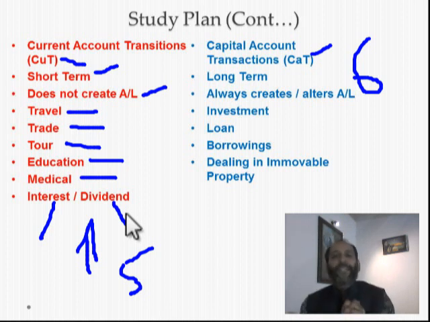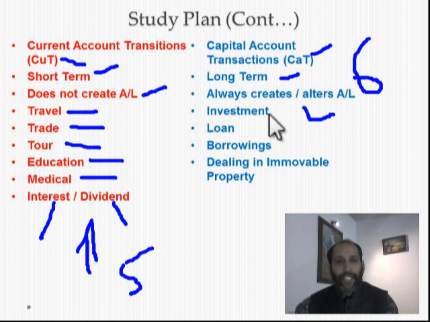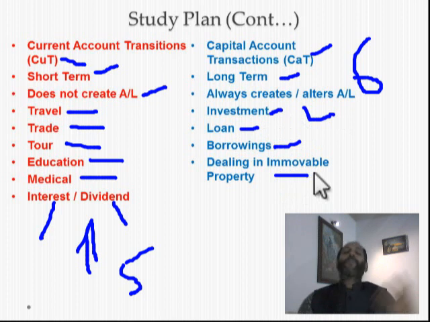Now, vis-a-vis, what is capital account transaction? Capital account transaction, CAT, is basically long-term in nature, always creates or alters an asset or liability, including contingent liability. It is basically an investment, a loan, a borrowing, dealing in immovable property. So students, being CA students, you clearly know the crux of this slide.